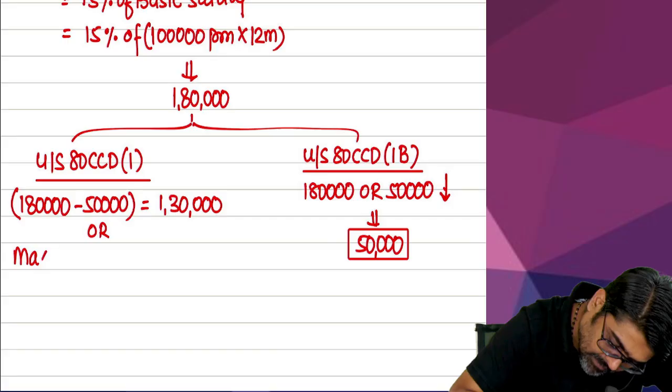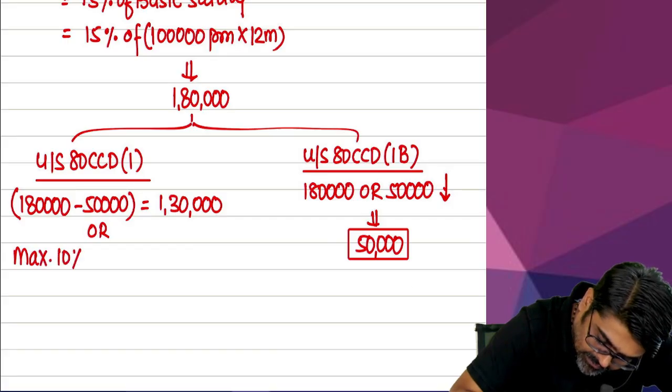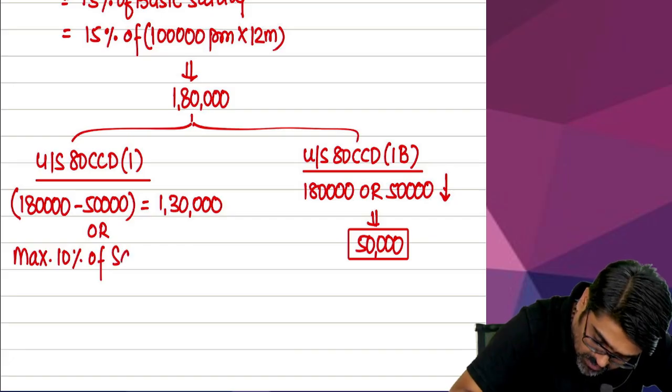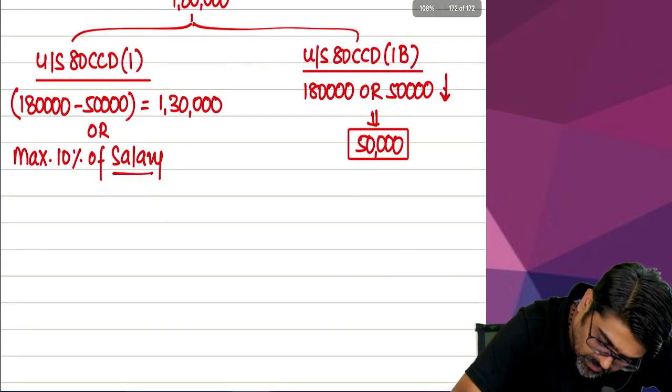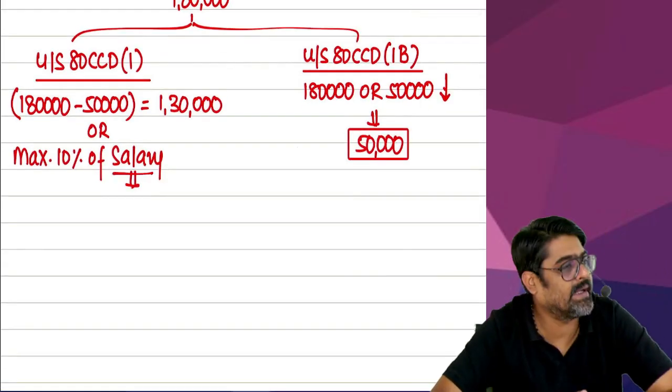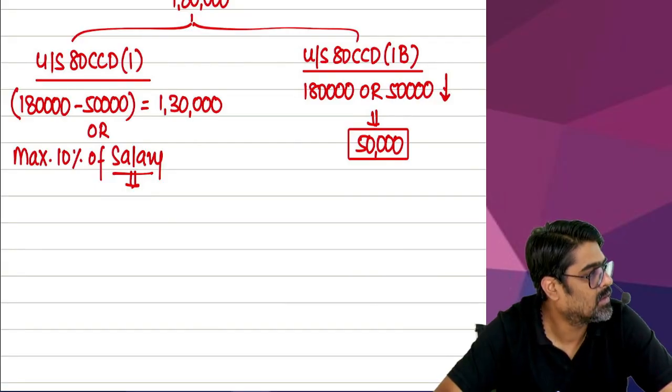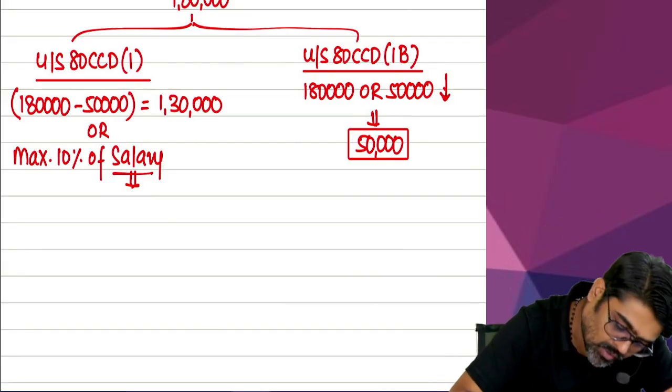Maximum what? 10%. 10% of... no, basic, no, 10% of salary. And in this salary, you are going to take basic also and DA in terms also. Yes or no? So what was your basic?